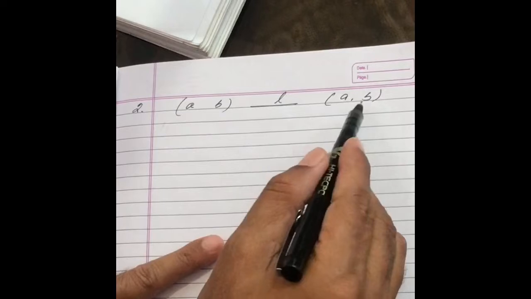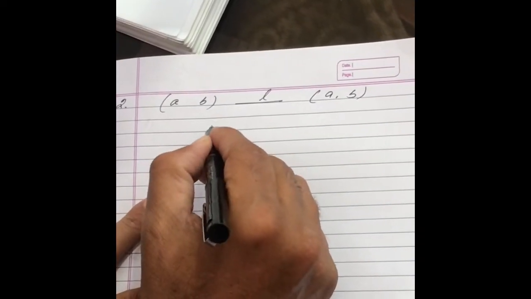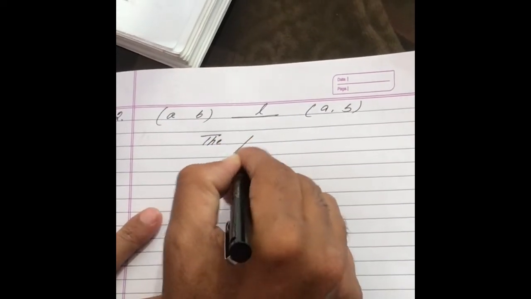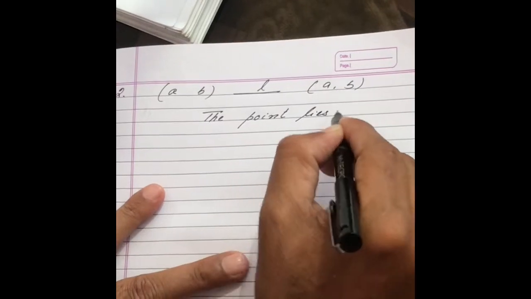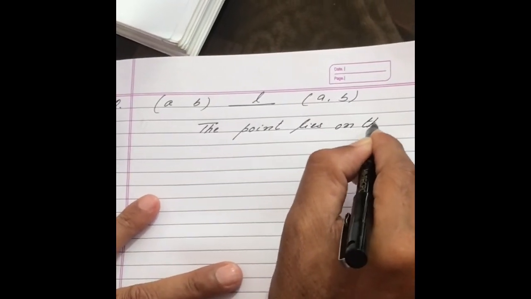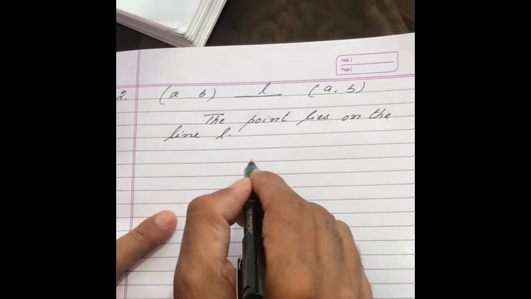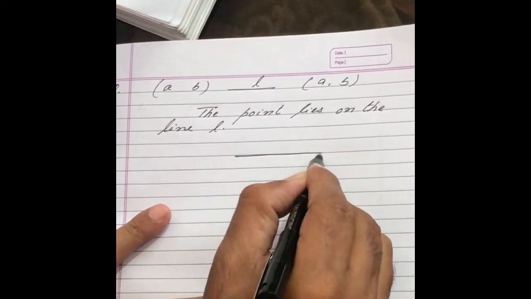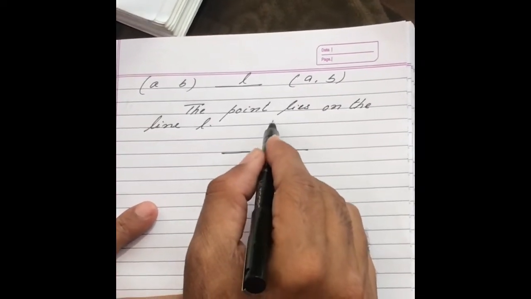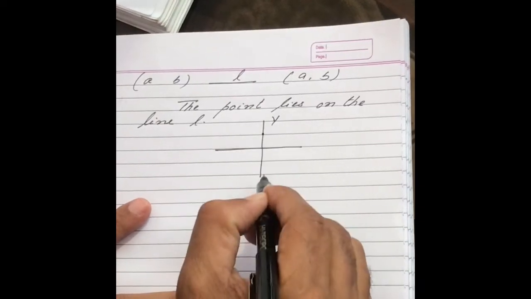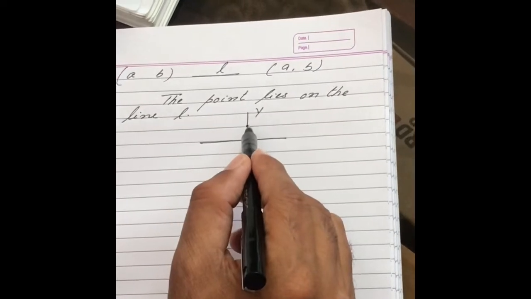So if there is no change, A remains A, B remains B. It means the point lies on the line L. If the point is lying on any line, suppose the point is lying on this line, I take y-axis or any line I can take, it is its own image.